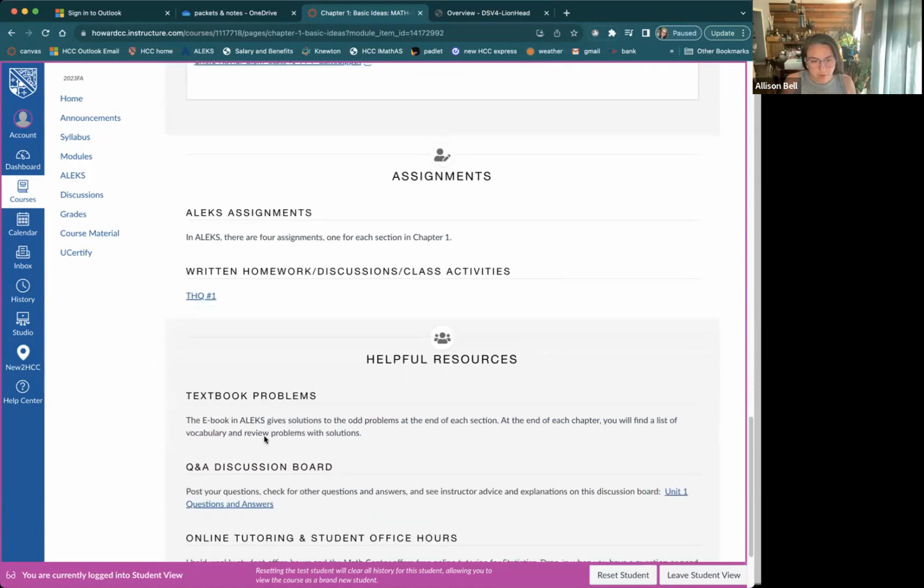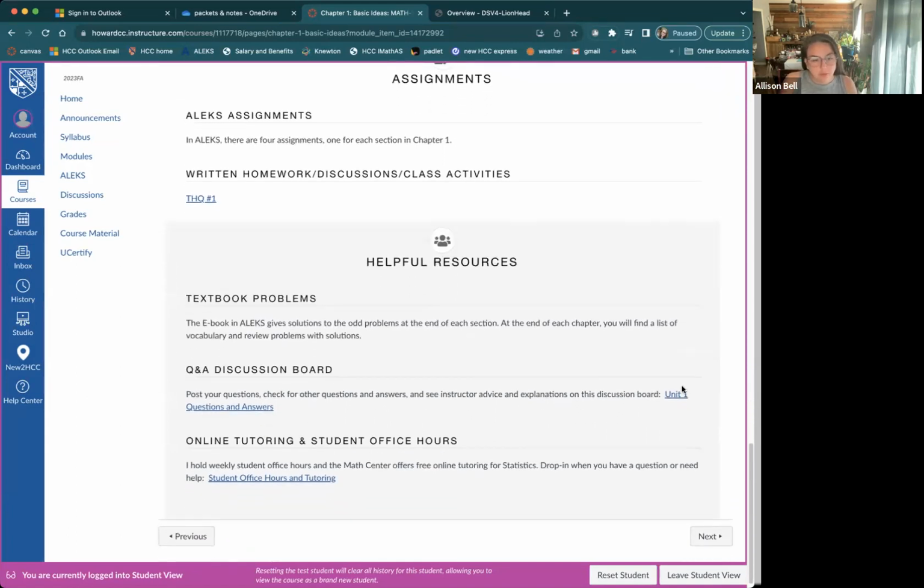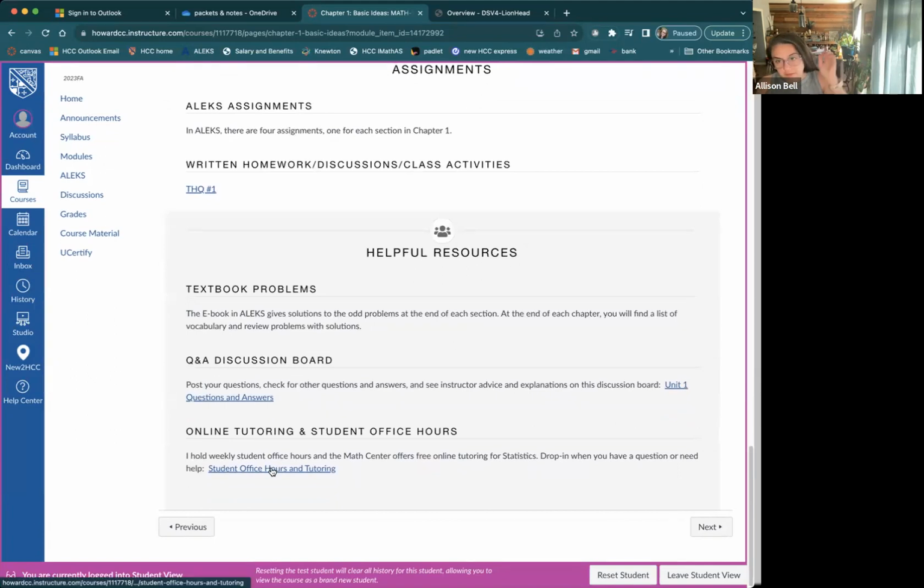And then below, I also have a unit 1 question and answer discussion board and a link directly back to where my office hours and tutoring resources are. Every chapter page is organized the exact same way. Videos, a link to the problems and packets, PowerPoints, links to your assignments, and then links to help, just so that you can always expect the same thing whenever you go to look at a new chapter.